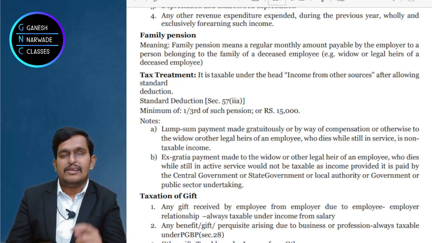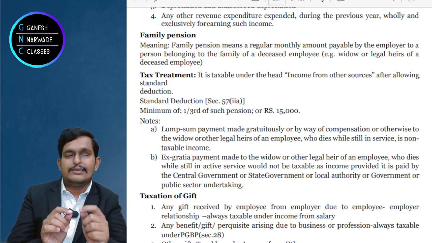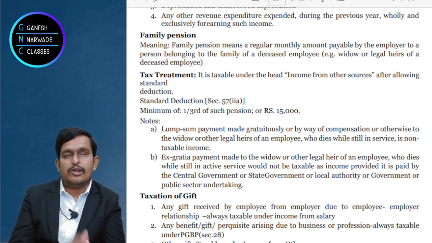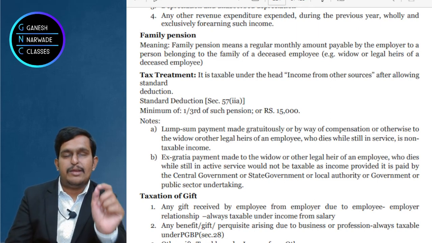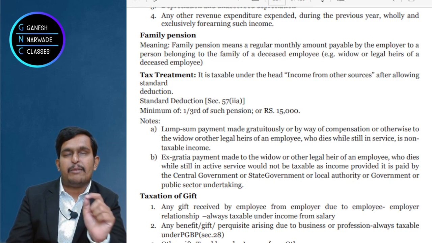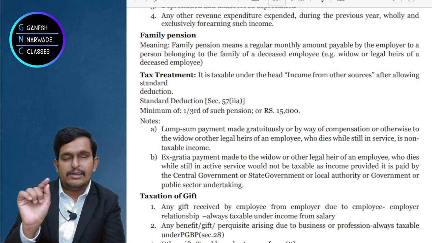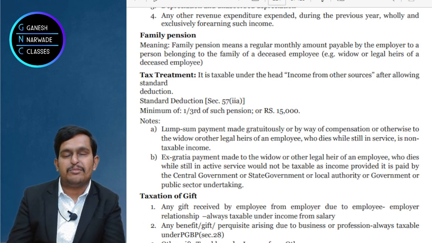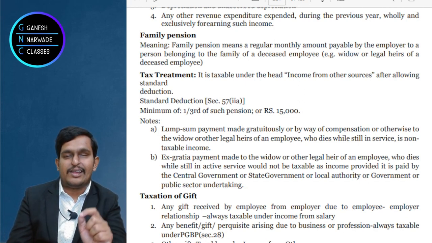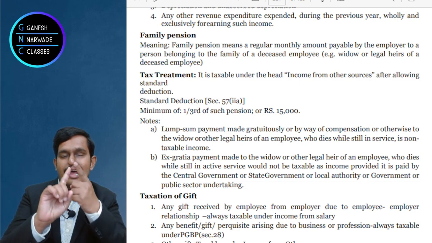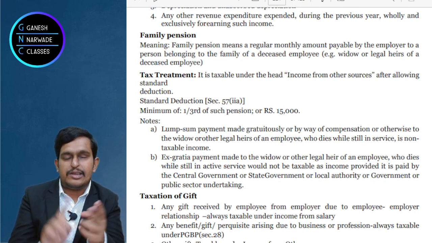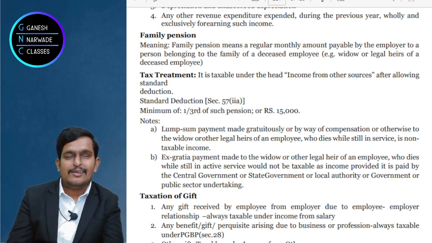Suppose, for example, the family is receiving 30,000 rupees pension. So 30,000 rupees into 12 months, so 3,60,000. This is the family pension received. Less: minimum of the following. 1/3 of family pension, that is 3,60,000 into 1/3. How much will it come to? 1,20,000. Correct? And second one, 15,000 fixed. So you will get either 1,20,000 or 15,000, whichever is lower, as deduction. So you will get 15,000 as deduction.